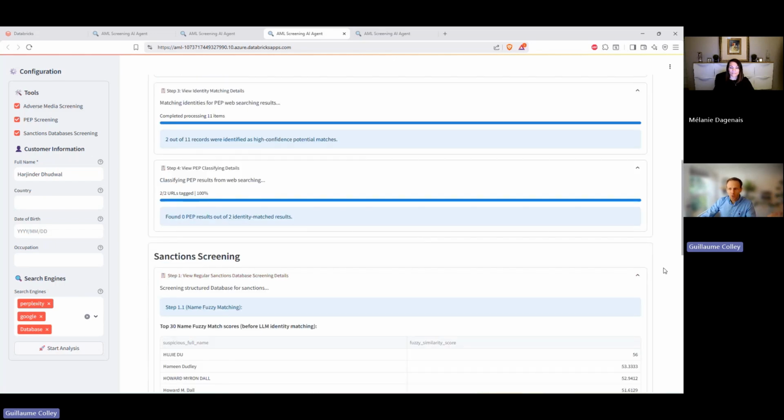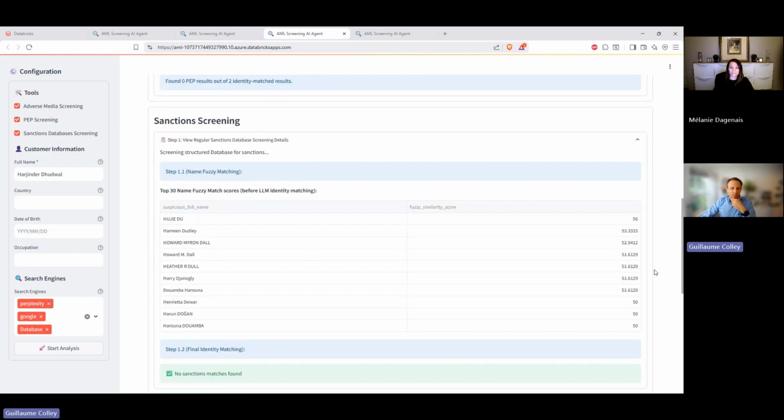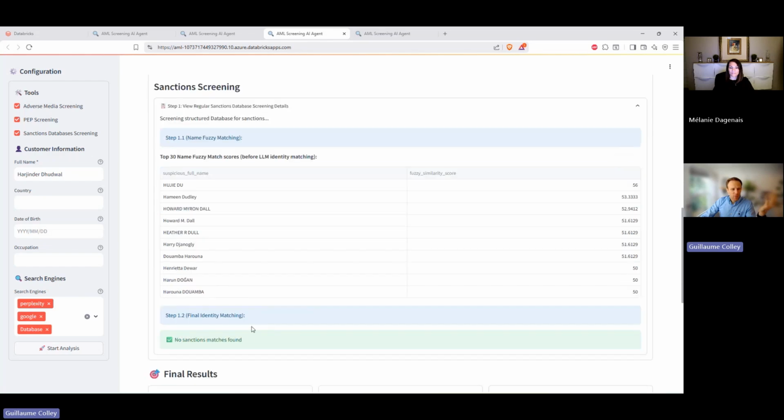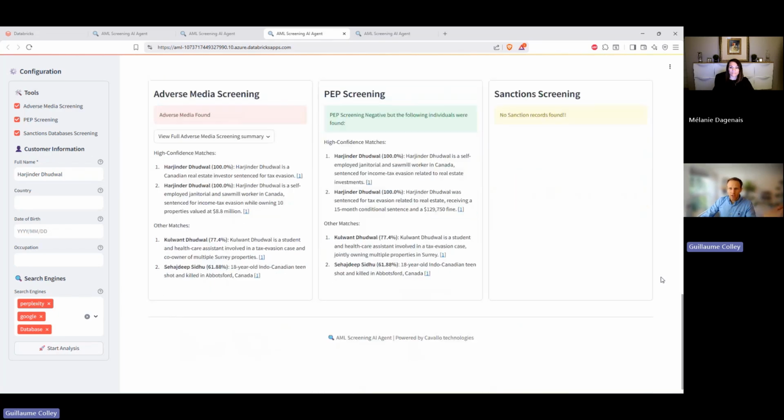Then we move into sanction screening, where we used databases to look for the name. In that particular case, we did not find any matches for our customer. So that brings us back to the results, where we have adverse media screening. Yes, adverse media was found.